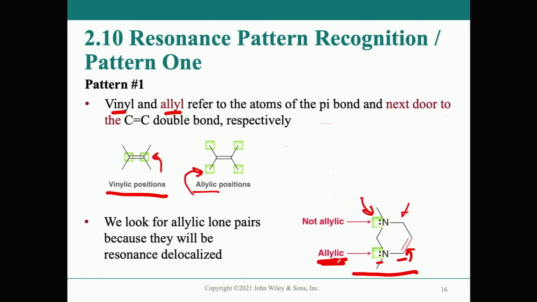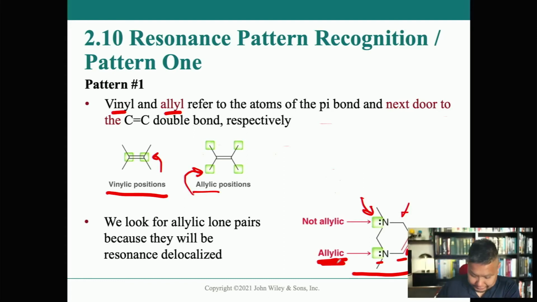If you see that pattern on a molecule, it's possible that the lone pair in that allylic position can participate in resonance or delocalization. Okay, let's take a look at the next one.